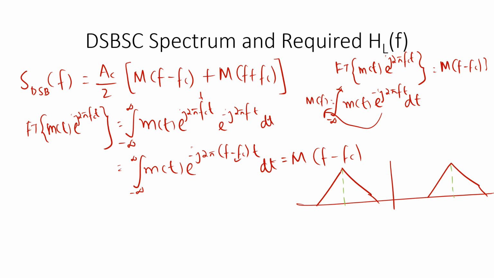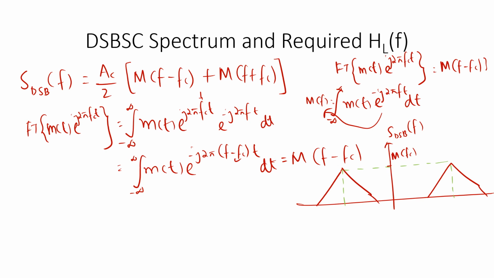This peak amplitude also I can draw. This level will be equal to M of fc. So this is the spectrum S DSB of f.